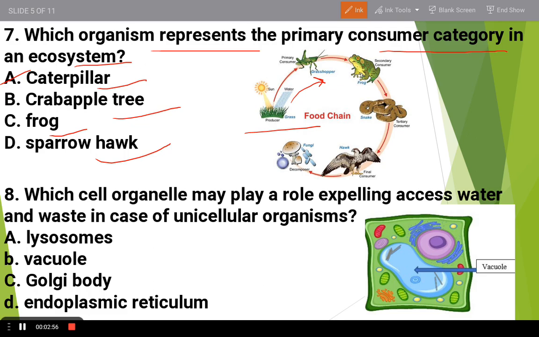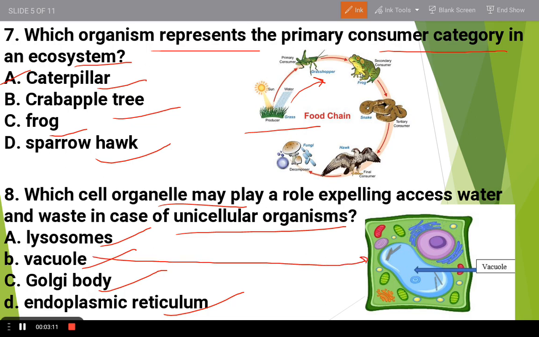Now the next question is: which cell organelle may play a role in expelling excess water and waste in the case of a unicellular organism? The options are lysosome, vacuole, Golgi bodies, endoplasmic reticulum. The right answer is vacuole, as a vacuole is a sac-like structure which stores food and water in the plant or in